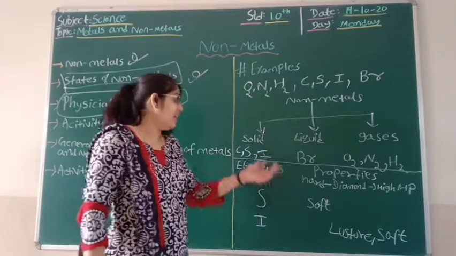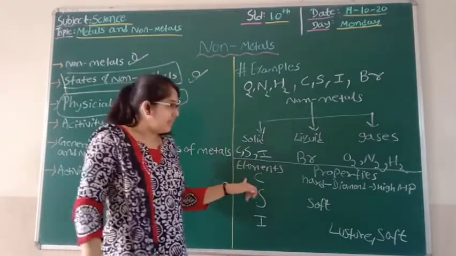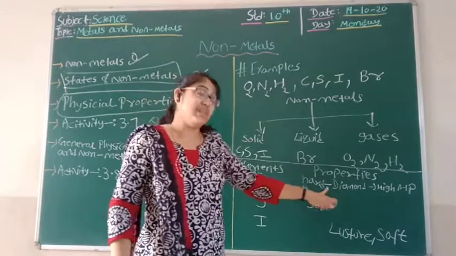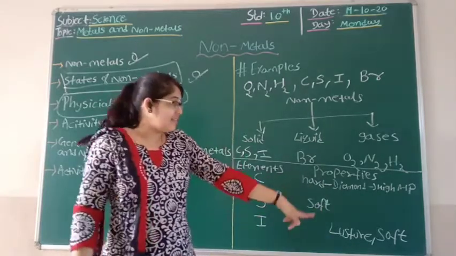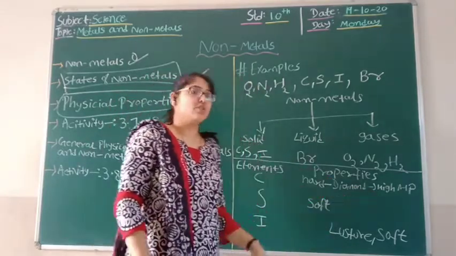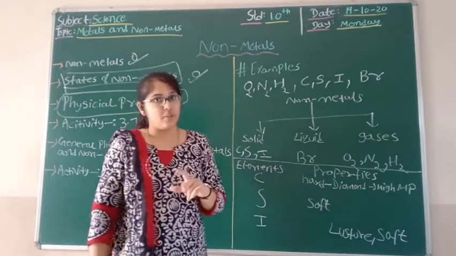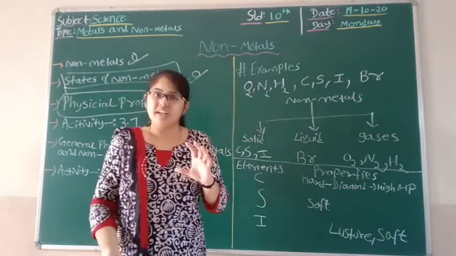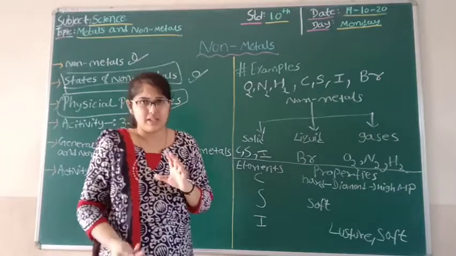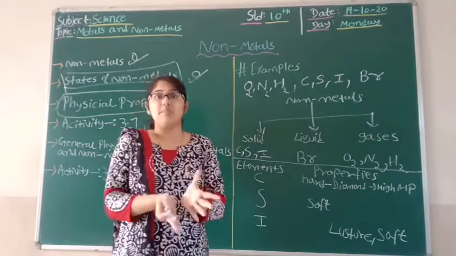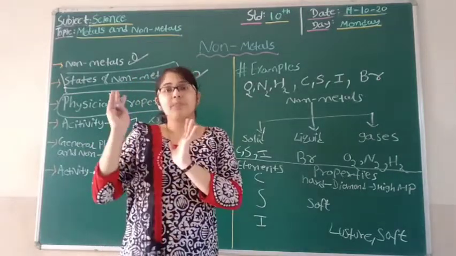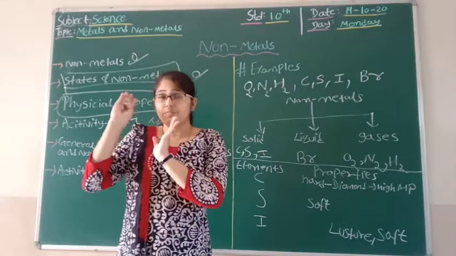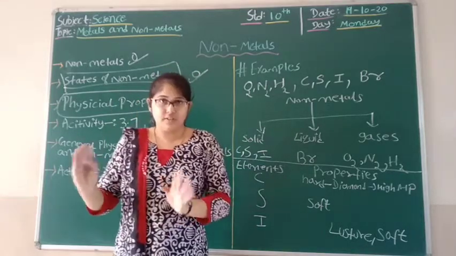So if we talk about the other type of carbon, then yes, diamond is hard and it has a high melting point. That means it has a high melting point, but then we cannot say that carbon has the property of being a good conductor of heat. Right?